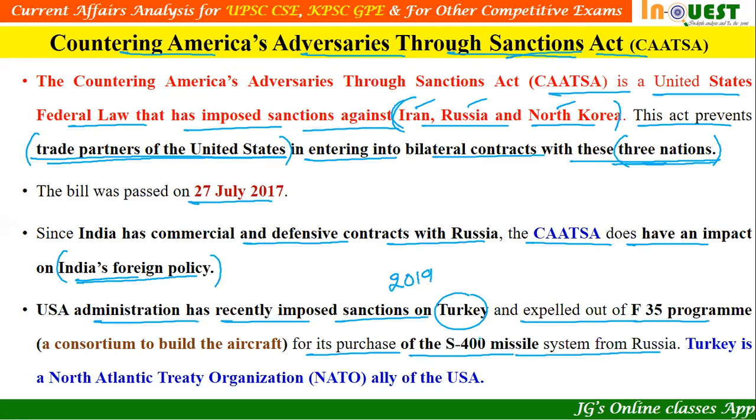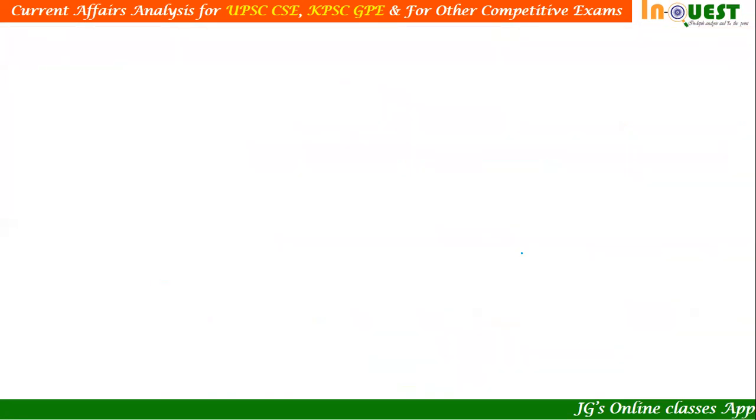Turkey actually purchased the S-400 missile from Russia in the year 2019. Due to this, the USA expelled Turkey out of the F-35 program. What is F-35? It is actually a consortium to build the aircraft. Even though Turkey is a member nation of NATO, the North Atlantic Treaty Organization, and an ally of the USA, it was expelled out of the F-35 program just because it had a trade relation with Russia. Now India is under similar circumstances.